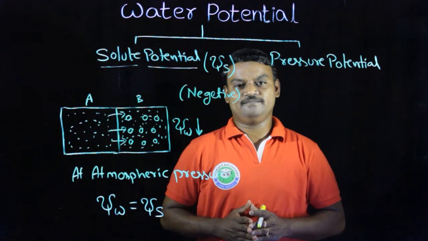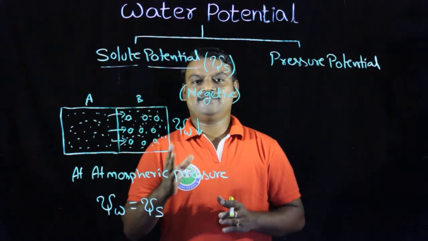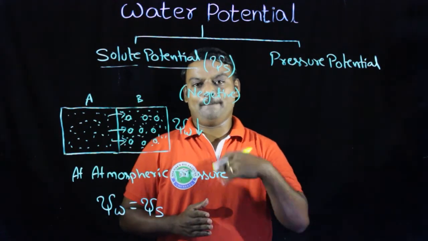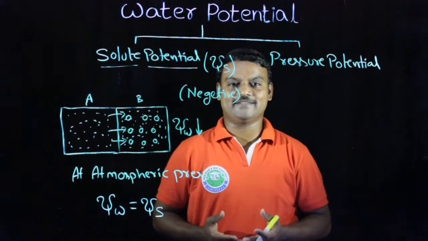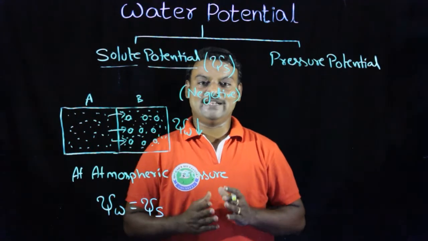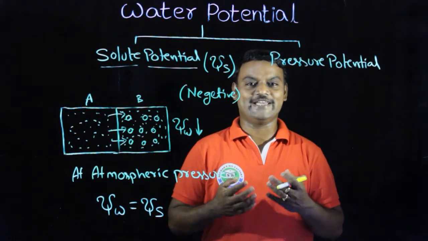In such condition, system B has less water potential. When we apply some external pressure which is greater than atmospheric pressure, the water potential value gradually increases.